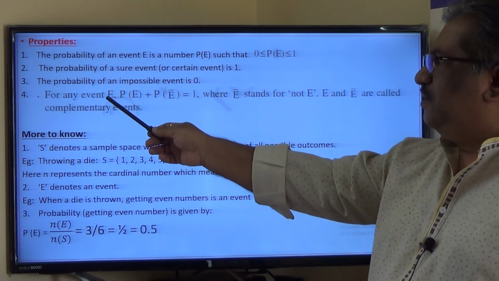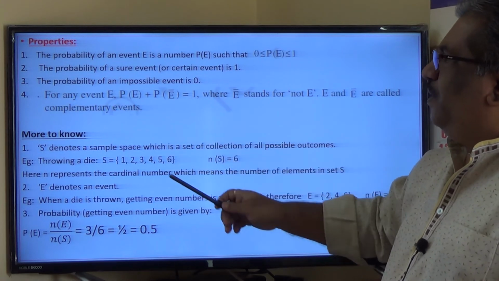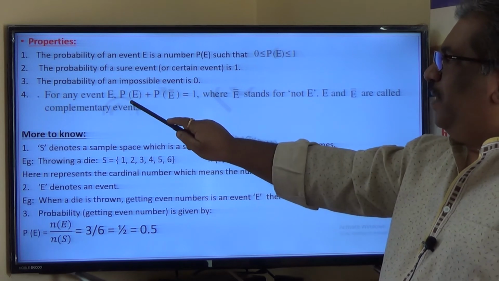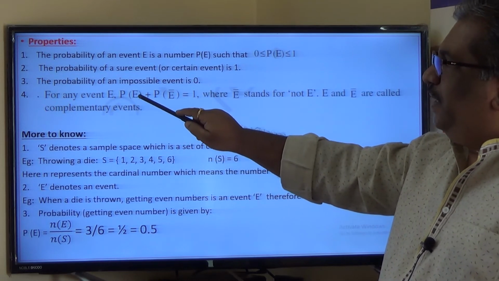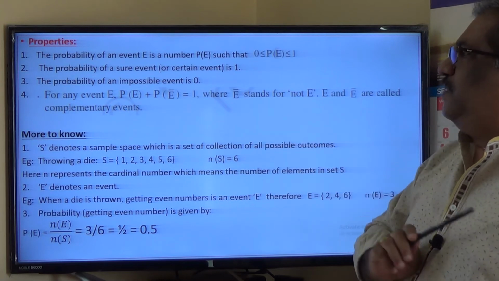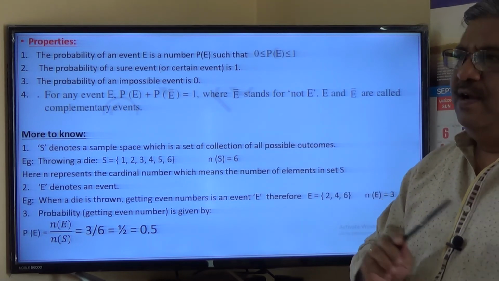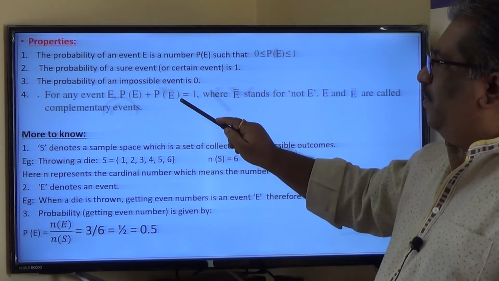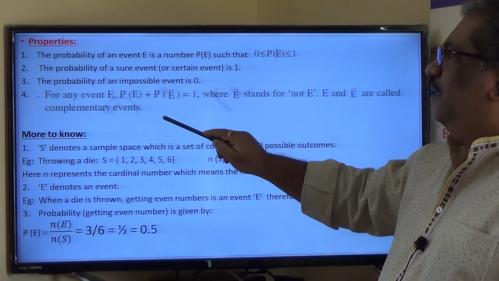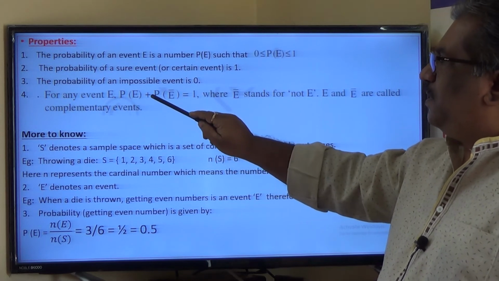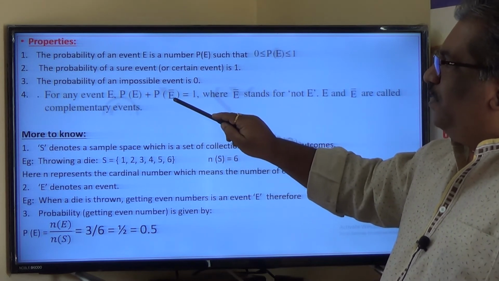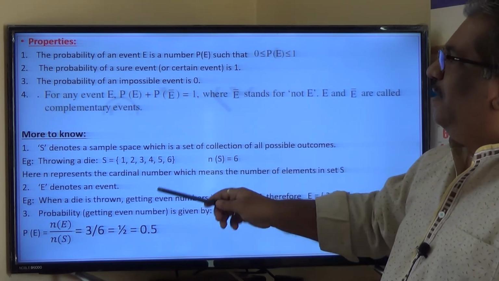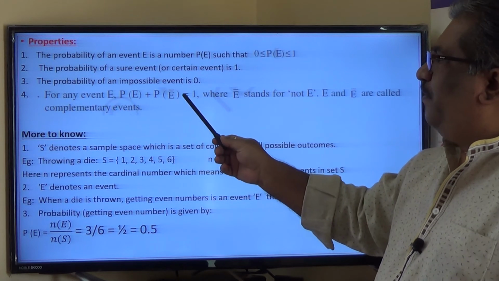Now, one important fourth property is given here. In an experiment, the sum of probabilities of all elementary events should be 1. Or indirectly I can say something like that: if E and E bar are complementary events, then the probability of an event E plus the probability of E bar, which is not happening of that event, is equal to 1. Once again, P of E plus P of E bar equals 1.